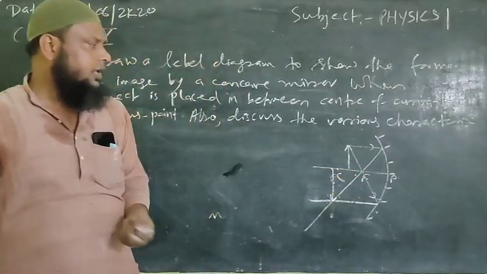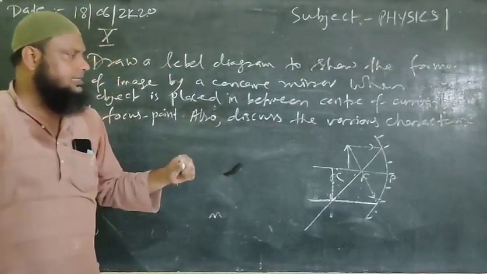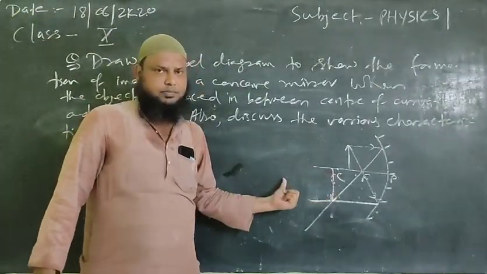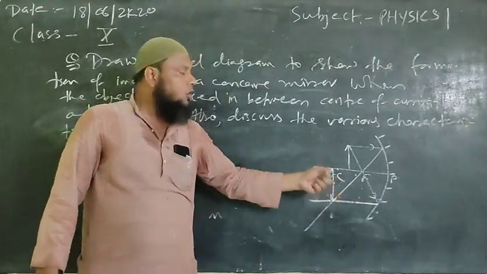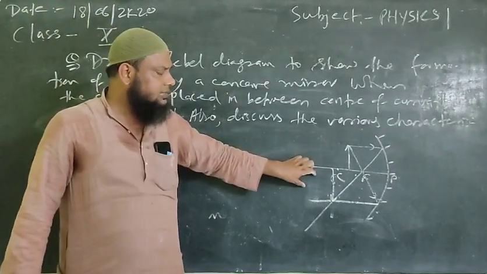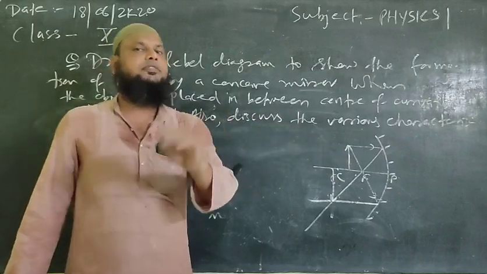Just see here and compare with the previous cases. What are you finding? Here in this case the formed image is beyond C, or in between infinity and center of curvature. Comparatively, the size of this formed image is larger than the size of this object. Now compare the previous as well.